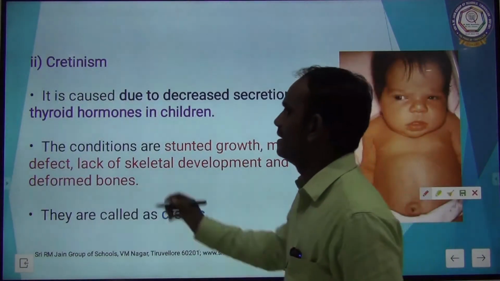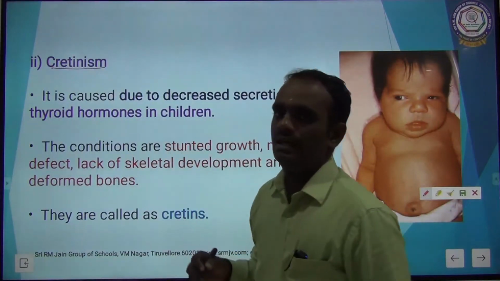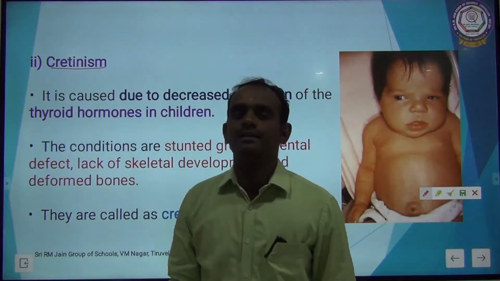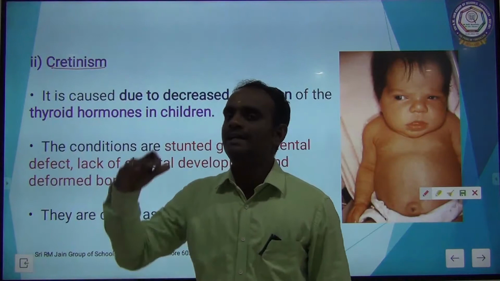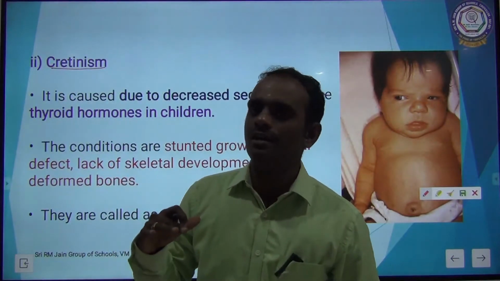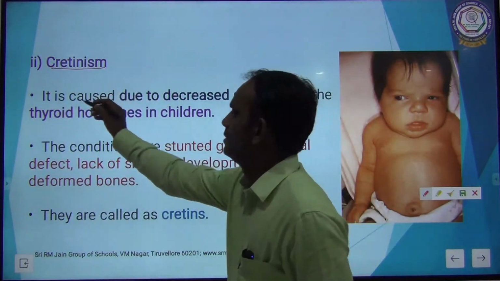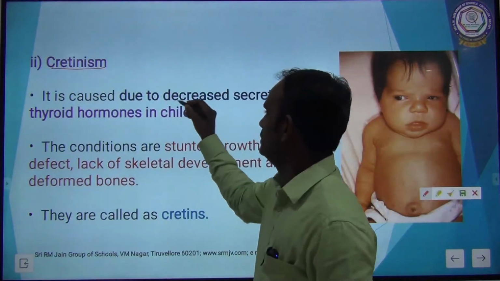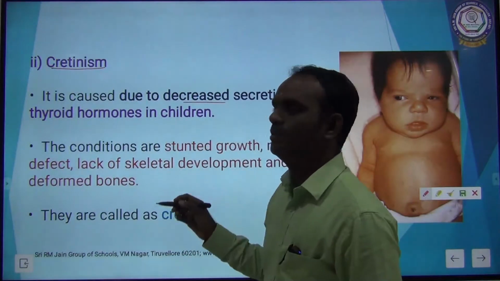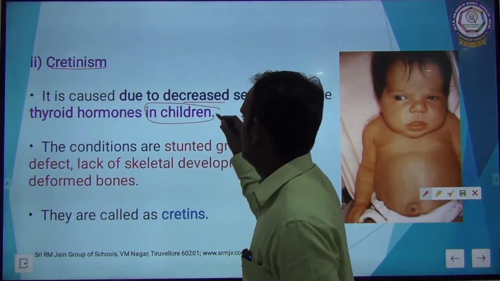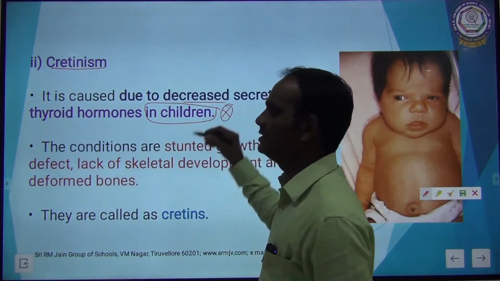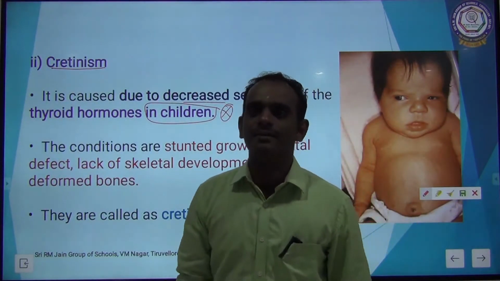The next one is cretinism. It is also one of the disorders mainly caused due to decreased secretion of thyroid hormone. So, cretinism is caused due to decreased secretion of thyroid hormone in children, the very important point. This type of disorder occurs only in children.